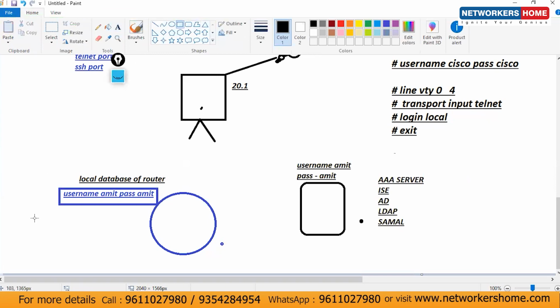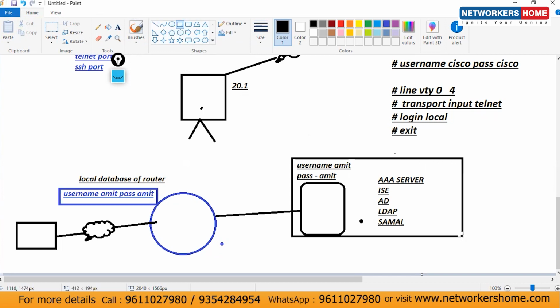Okay. This is your PC. This is via the ISP. I'm connected here and here. Clear or not? Two things we have. One, we have a local database, and second, I have a centralized database. This database is also known as a centralized database.